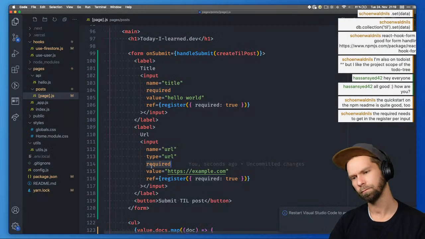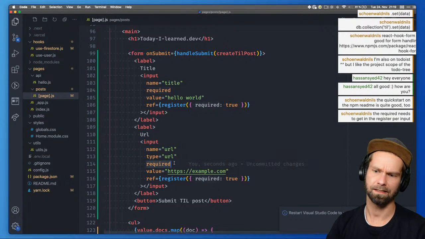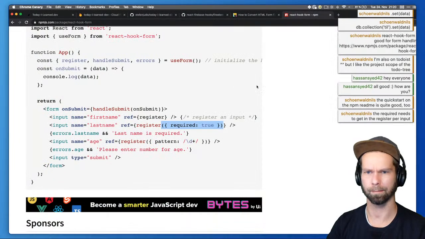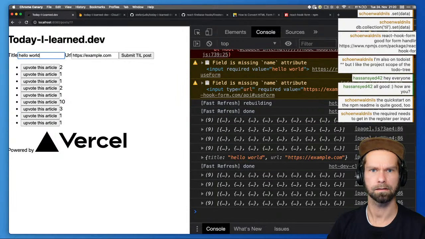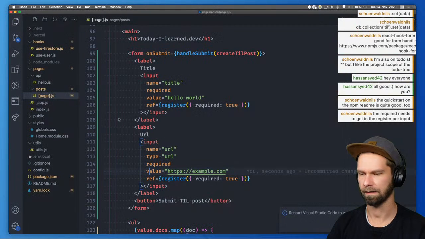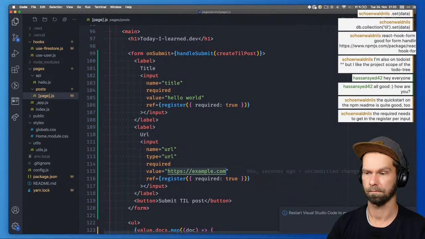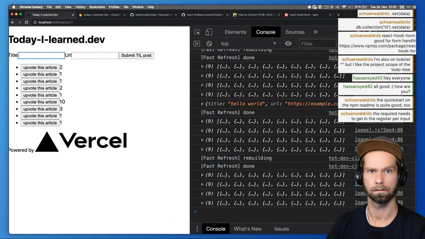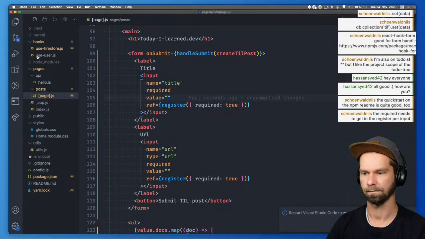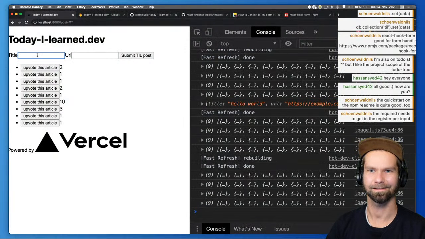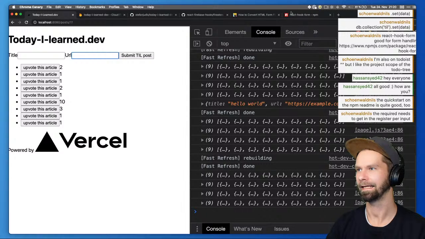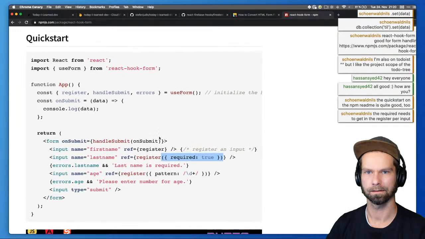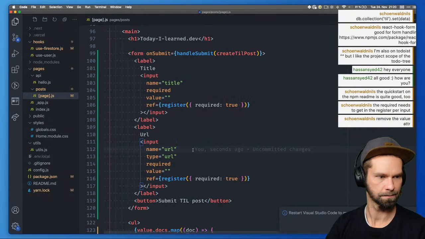No. So this is what I don't like about these JavaScript implementations, that these kind of attributes that are in the platform itself are very quickly forgotten or not used. So let's see what happens here. First of all, I cannot type in this field anymore because of this. Yeah, I cannot. So it's not reacting to any keystrokes here. Something is blocking the input. Let's deal with that a little bit later.